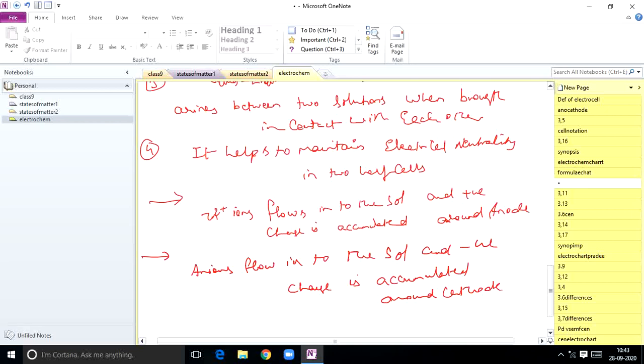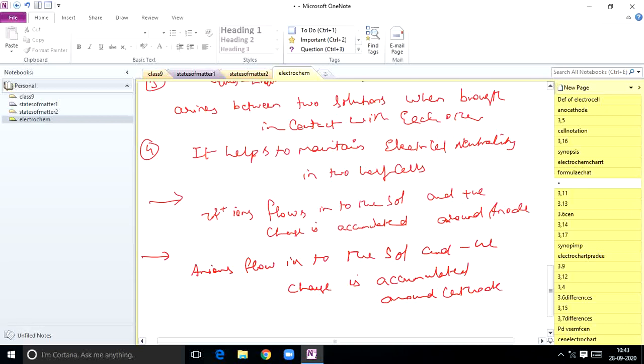At the same time, when the concentration of sulfate ions, negatively charged ions, around the cathode increases, a sufficient number of potassium ions, or cations, migrate from the salt bridge through the internal circuit to the cathode half cell. So the conclusion is, whatever excess positive charge is generated at the anode is neutralized by the negative ions present in the salt bridge.